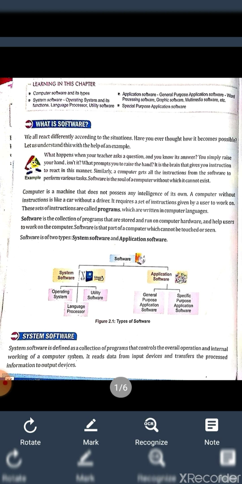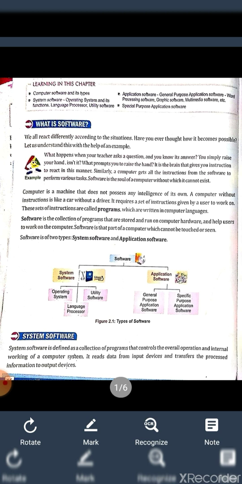Here software is divided into two types: system software, application software. System software is again divided into three types: operating software, language processor, utility software. And application software is divided into two types: general purpose application software and specific purpose application software. Let's start one by one. System software. It is the first type of software.